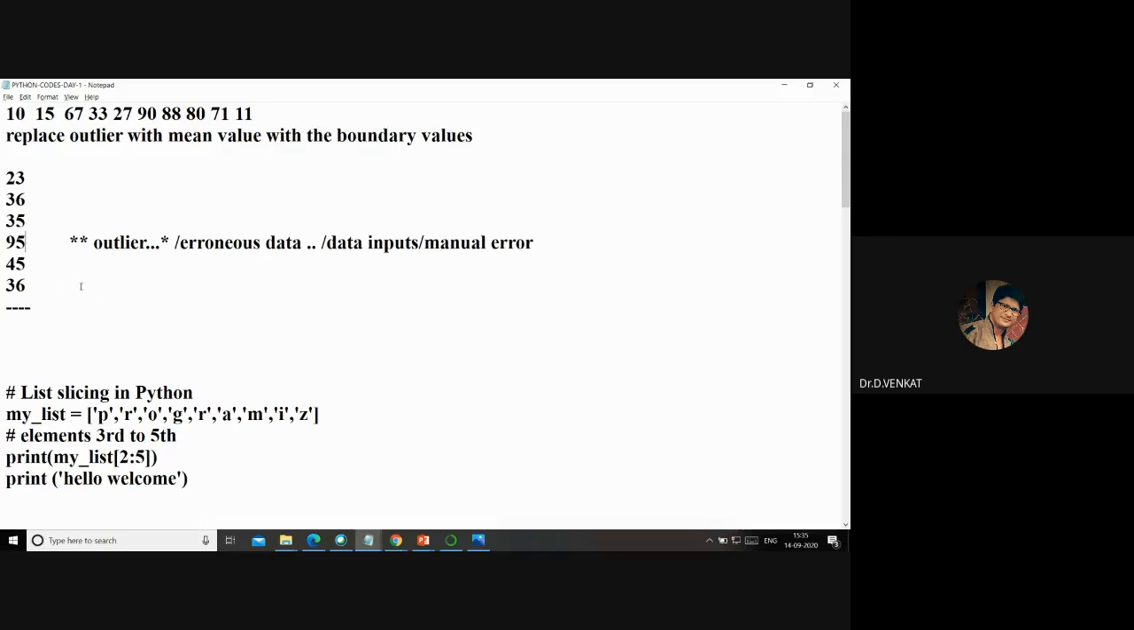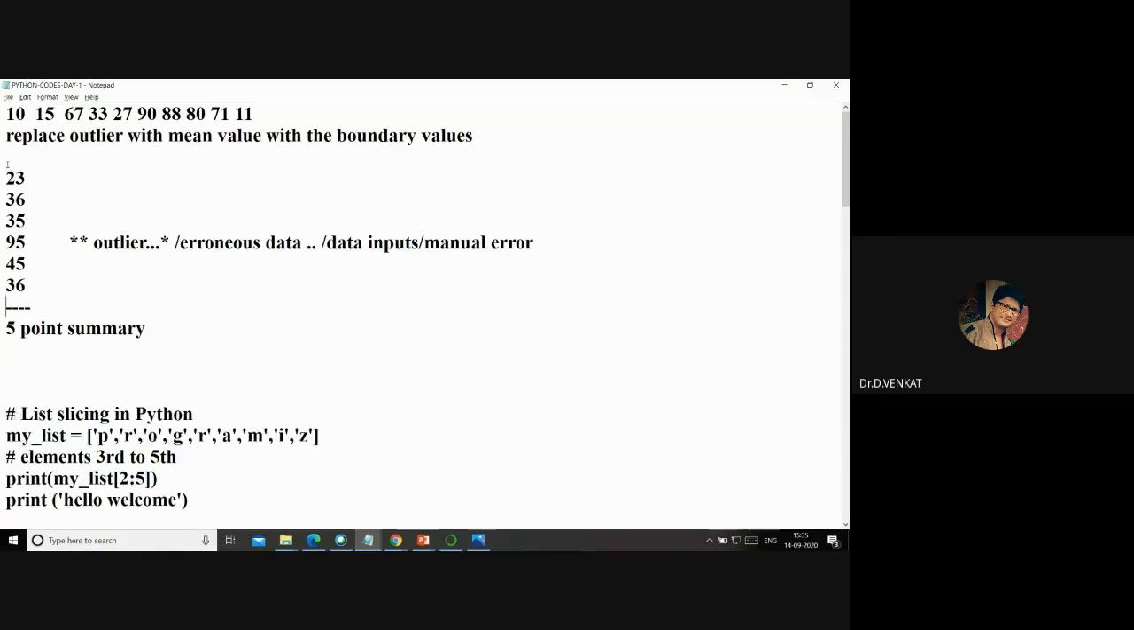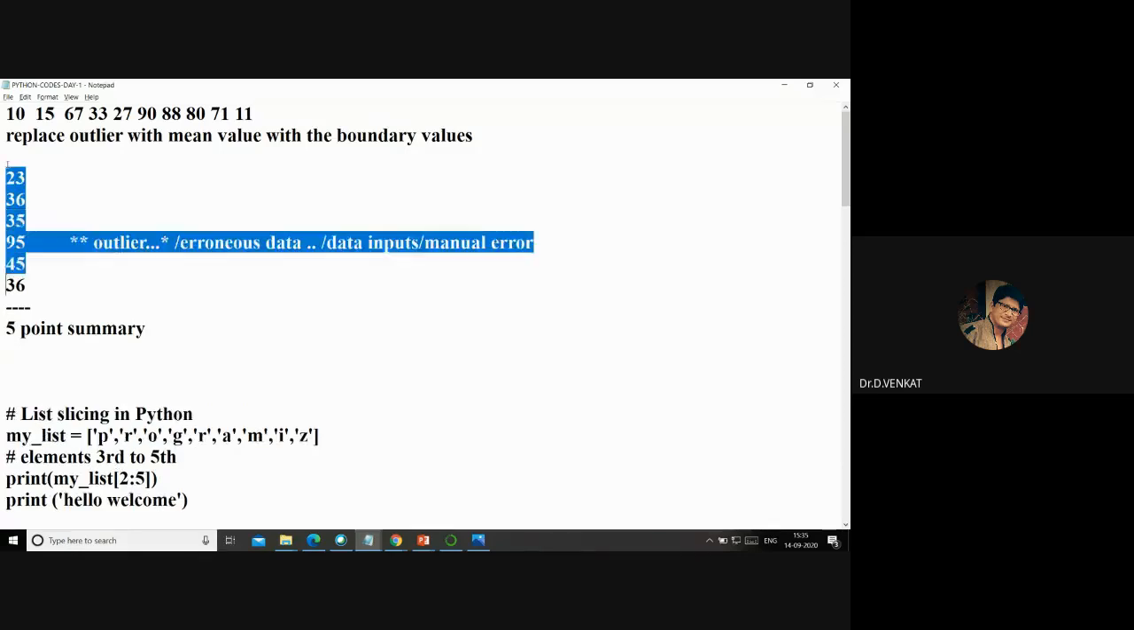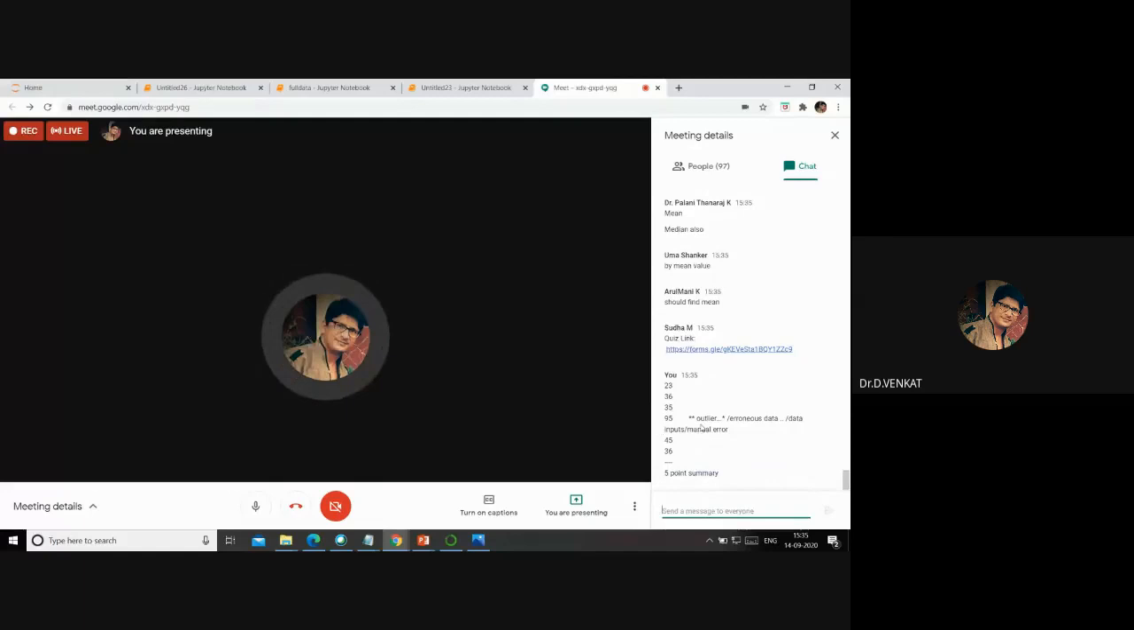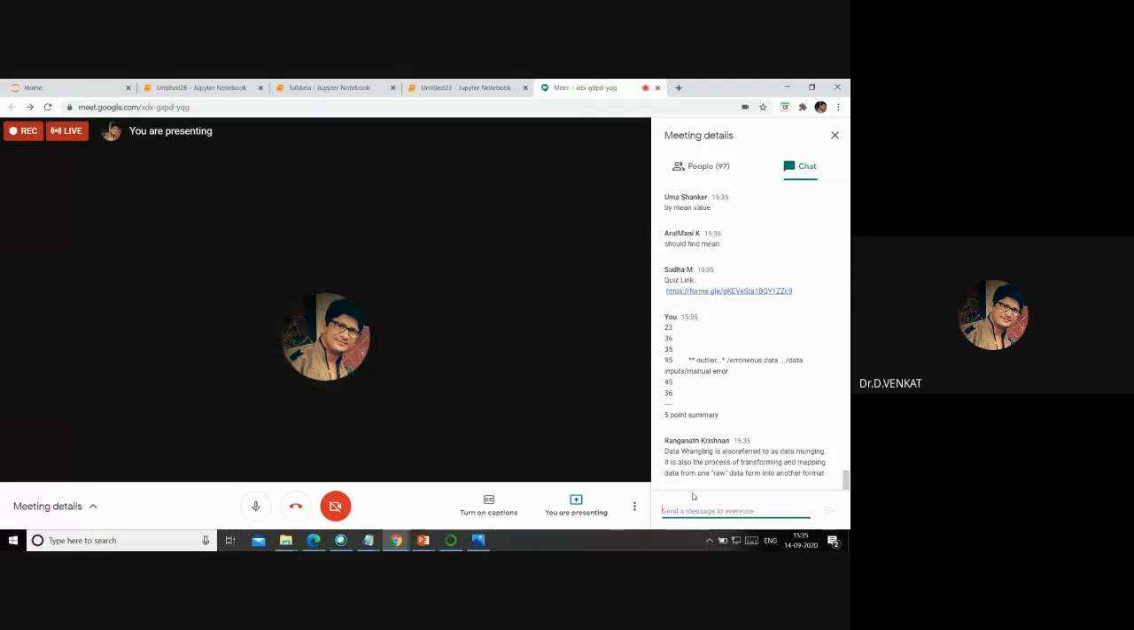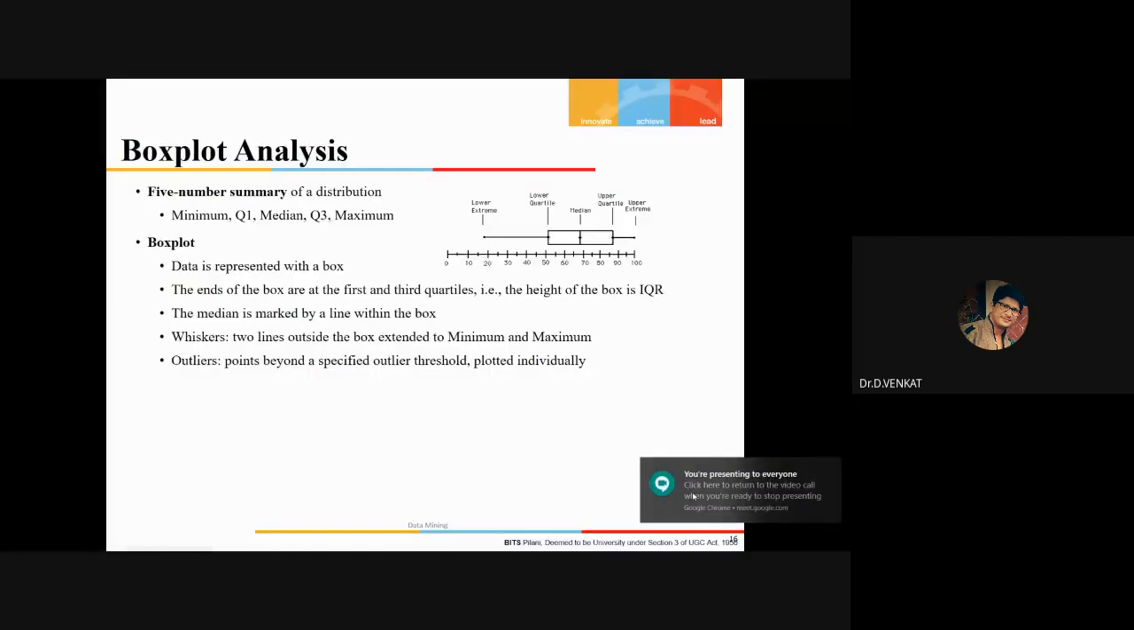So tomorrow, I want you guys to take this example. For this example, I want you to represent the 5-point summary. That is your assignment. Can you take a note of this? I want you to give me an answer tomorrow, not today. I have just given it to you, kindly make a note of this. So for this given input data, you need to write the 5-point summary.